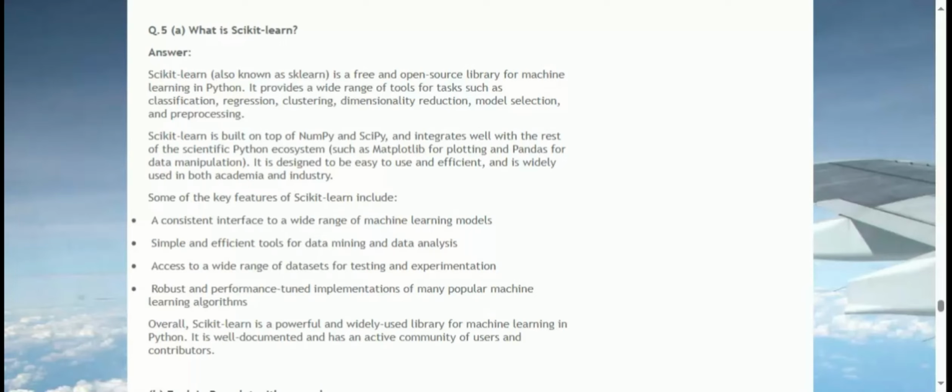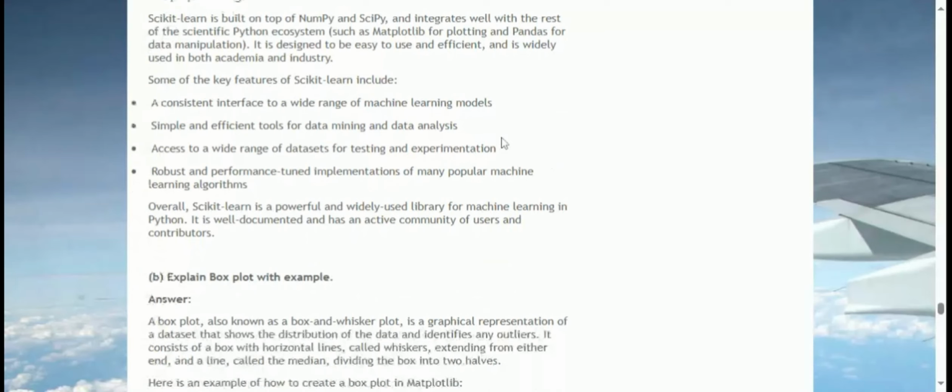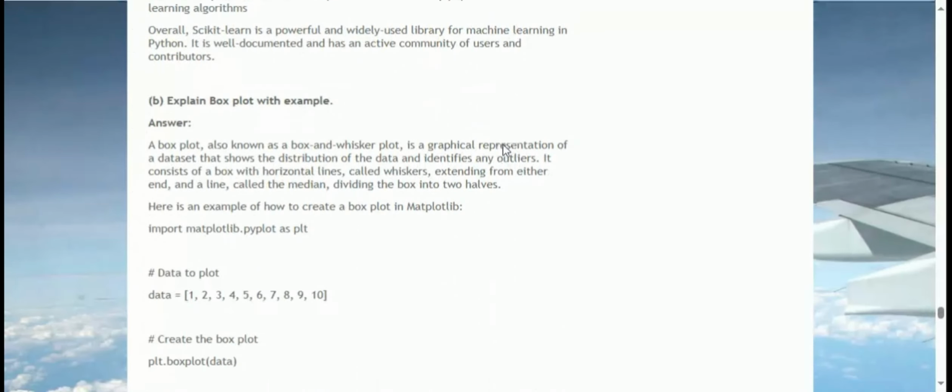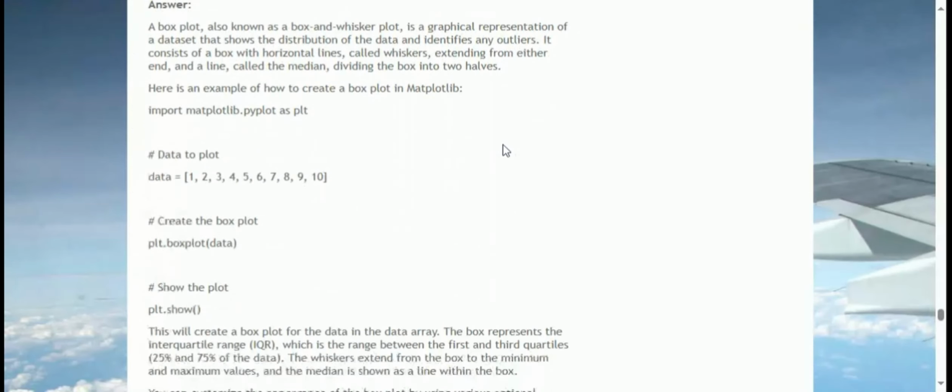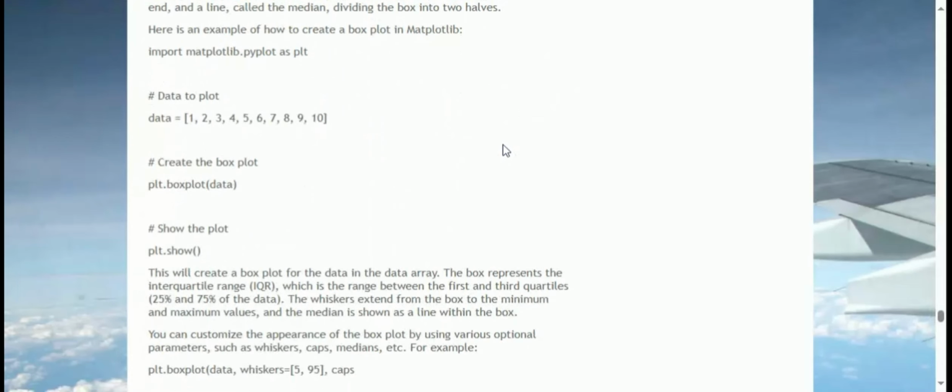Here is an example of how to create a box plot in matplotlib. Import matplotlib.pyplot as plt. # data to plot. data = [1, 2, 3, 4, 5, 6, 7, 8, 9, 10]. # create the box plot. plt.boxplot(data). # show the plot. plt.show(). This will create a box plot for the data in the data array.